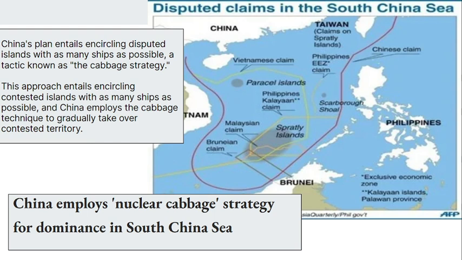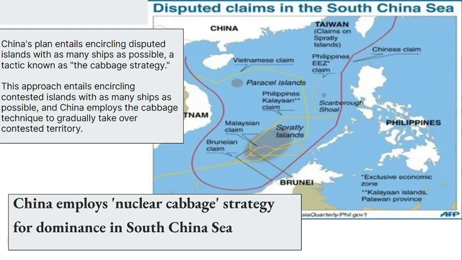It docks a lot of ships, conducts naval patrols, and also builds nuclear facilities on these islands. So this strategy basically means docking as many ships as possible in these contested territories, in these contested islands.